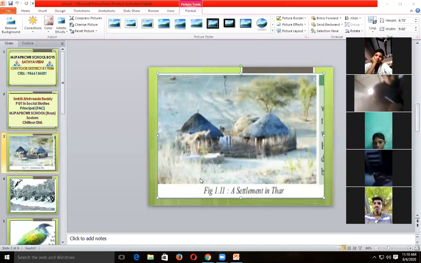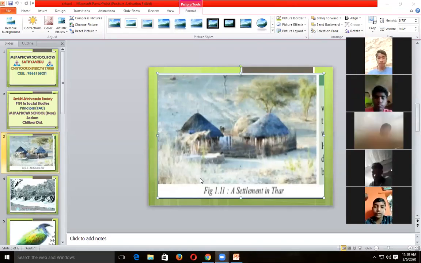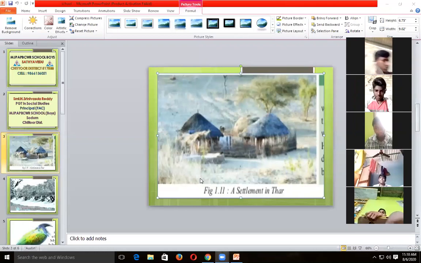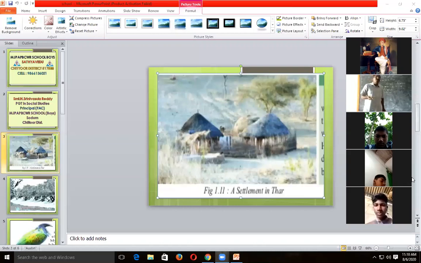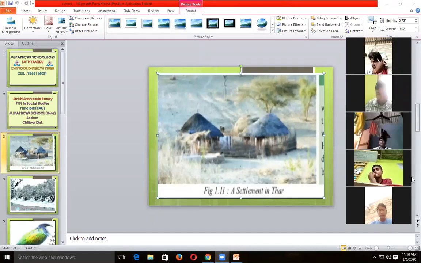Generally in the Rayalaseema region, especially in summer, the highest temperature recorded is 45 or 43 degrees. But 56 to 58 degrees is the highest temperature recorded in Rajasthan, especially in the Thar Desert. Sometimes 58 degrees is recorded.